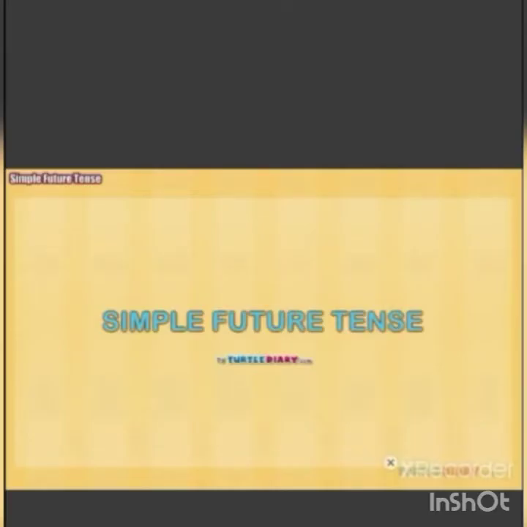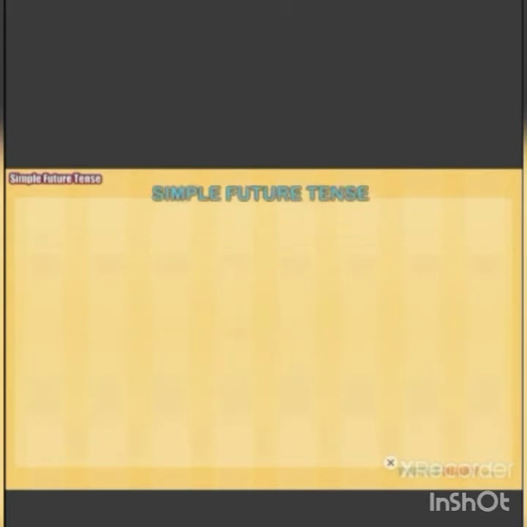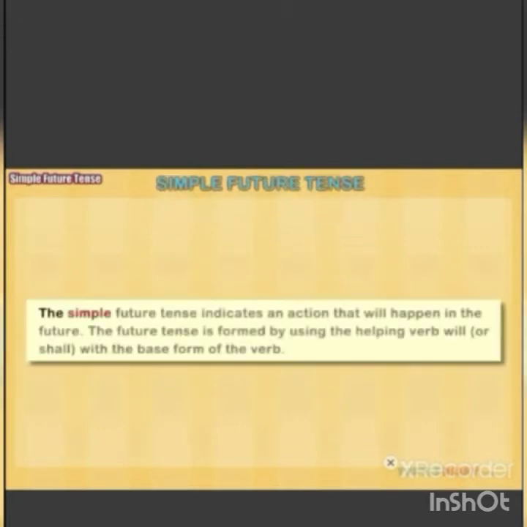Today we are going to see about the simple future tense. The simple future tense indicates an action that will happen in the future. The future tense is formed by using the helping verb will or shall with the base form of the verb.